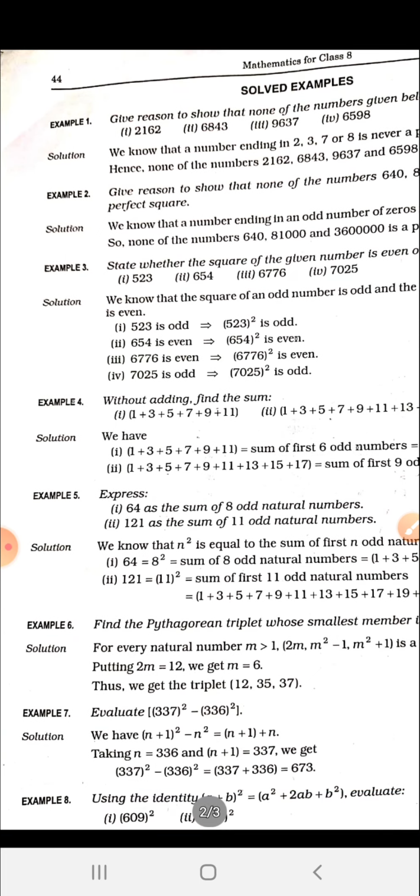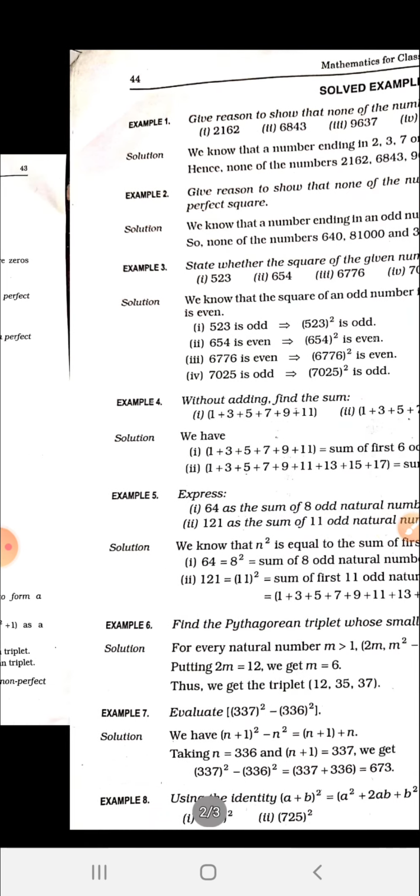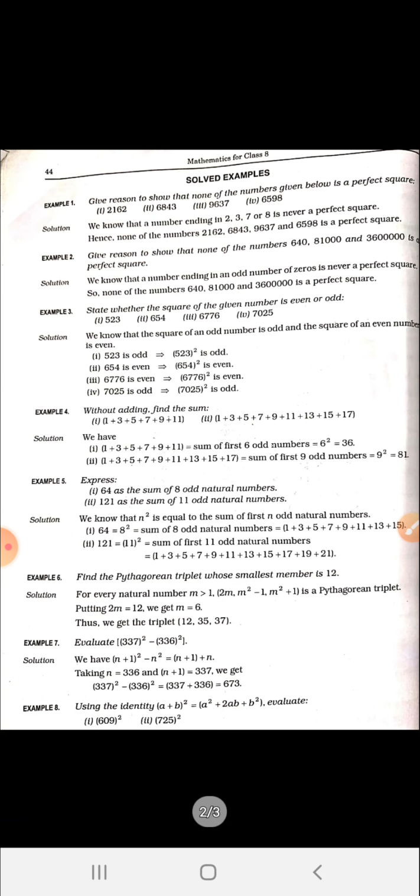Now see example number 7. This is based on property 8. Just read the property once more. Go to your book and read property number 8. You'll come to know that this is a very simple question. It has already been mentioned here that for every natural number n, we have (n plus 1) whole square minus n square equals n plus 1 plus n.